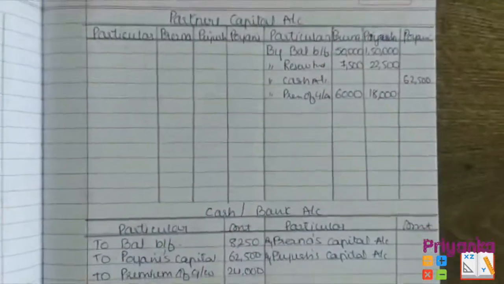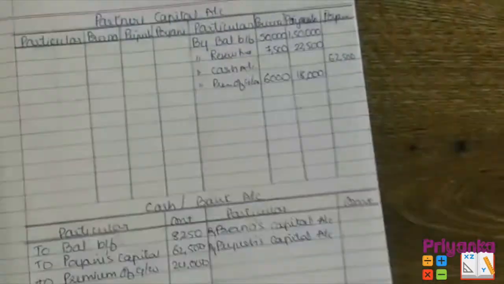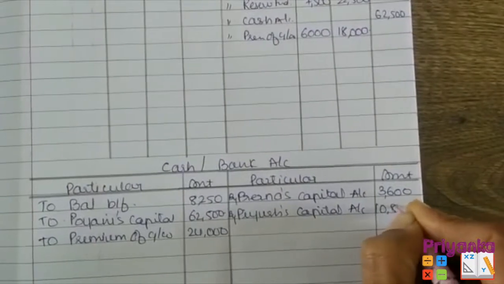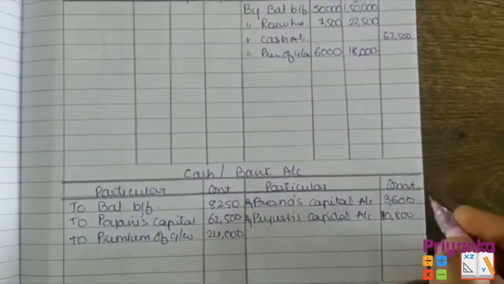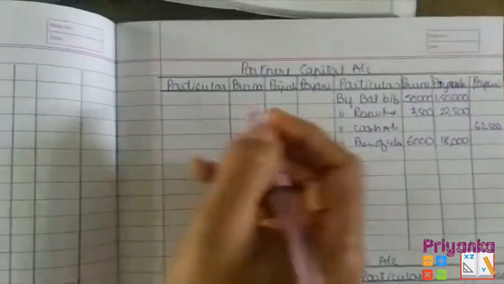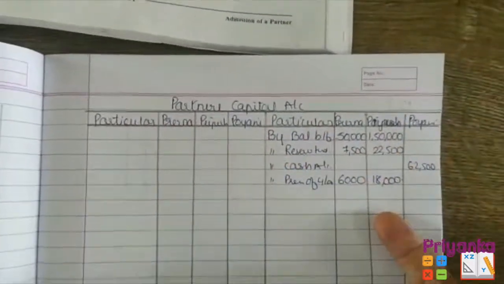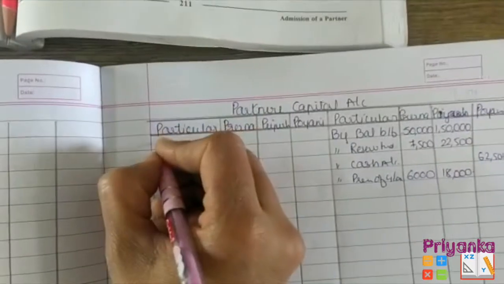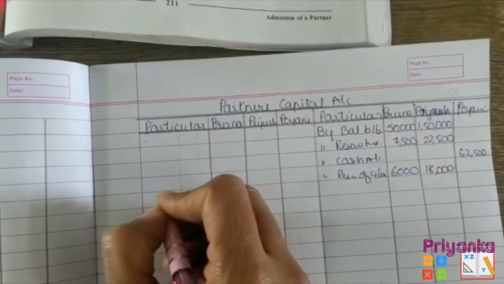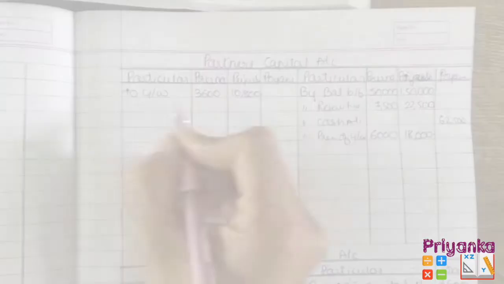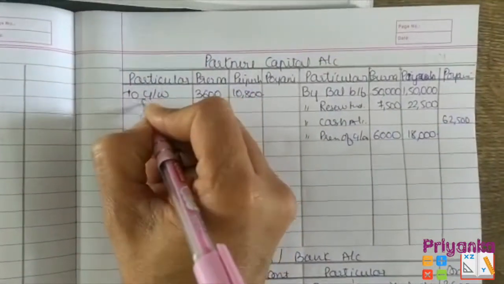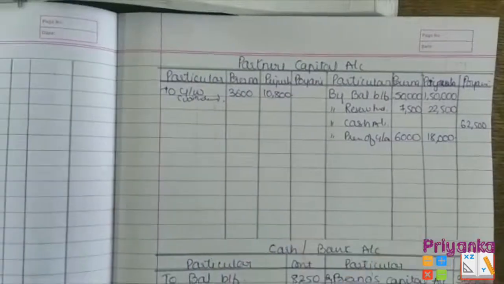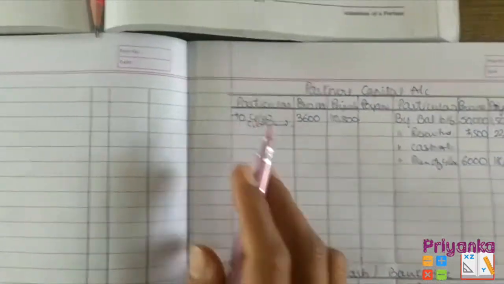Total 24,000. And 60% is 3,600 and 10,800, that is the 60% withdrawal by the partners. And the same, when it comes here and when it goes there, so here we'll write down what Poyani is giving and what the partners are withdrawing. First we'll show how we have to make the withdrawal. You can write it down so as not to get confused. So write down this much.